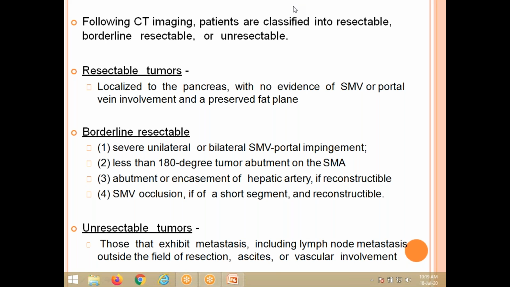Less than 180-degree tumor abutment on the superior mesenteric artery, abutment or encasement of the hepatic artery. If reconstructible, you can go for surgery. Superior mesenteric vein occlusion: if it is a short segment or reconstructible, we can go for surgery.